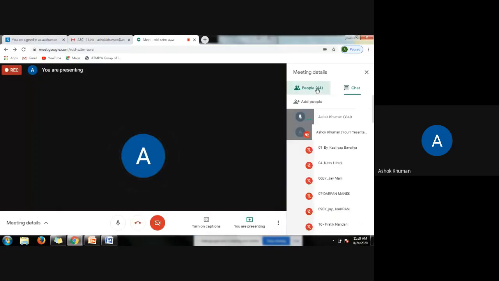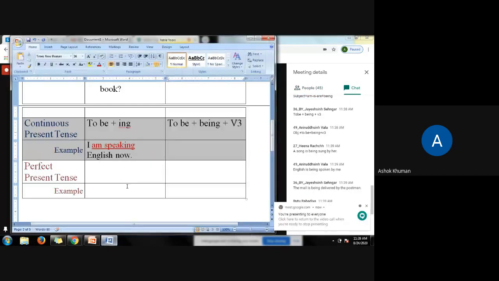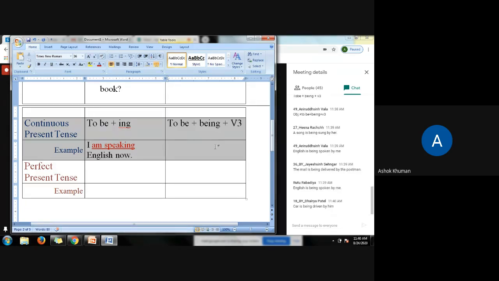Okay, let me select. Nirav Hirani will give the answer for this. Nirav Hirani will write an example of a continuous present tense passive sentence. Car is being driven by him. Very good.